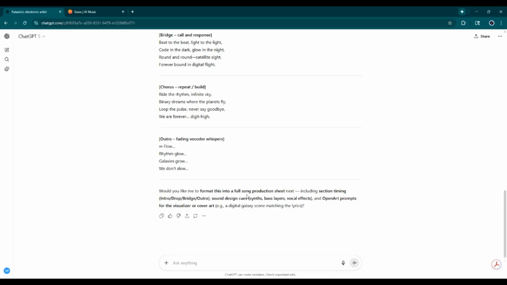Would you like me to format this into a full song production sheet next, including section timing, intro, drop, bridge, outro, sound design cues, synth bass layers, vocal effects, and open-end props for the visualizer or cover? We are going to say yes, and give me a formatted version to paste straight into Suno AI.